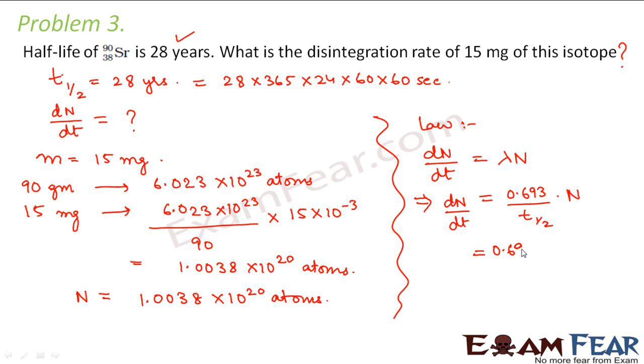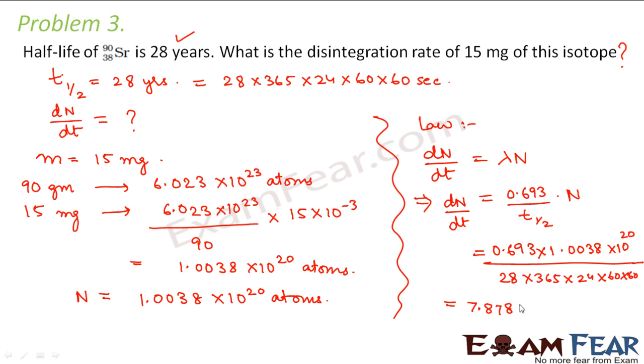So let us put the values now. 0.693 into N, that is 1.0038 into 10 to the power 20, divided by T half, which is 28 into 365 into 24 into 60 into 60. So this comes out to be 7.878 into 10 to the power 10 atoms per second. So this would be the disintegration rate or the decay rate of this sample.